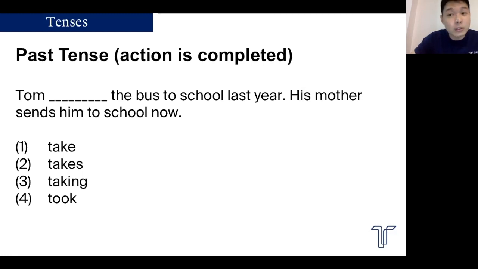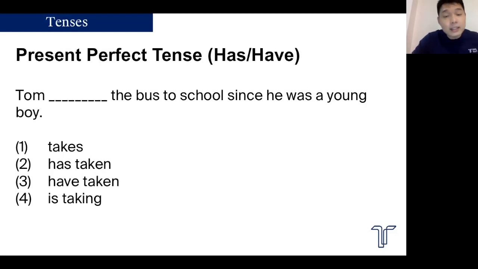I'm going back to first principles here. You need to know what present tense is and what past tense is. In your school exams and the PSLE, it's not going to be so straightforward, so you need to know exactly the definition of present tense and past tense. Present perfect tense just means that the action started in the past and it continues, and it's still happening right now. Present perfect tense requires your has or your have. You need to know that.